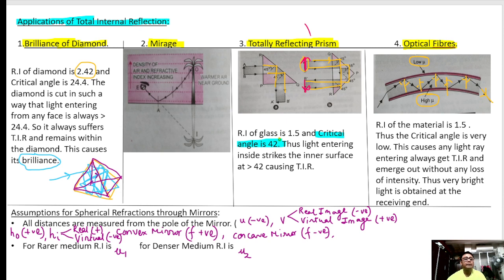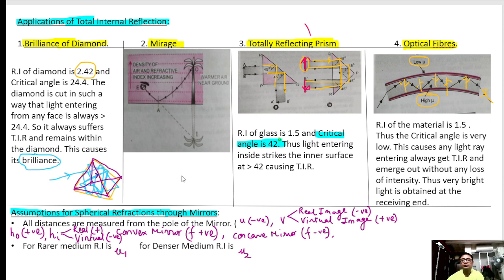Next is assumptions for spherical refractions through mirrors. Through mirrors, what are the assumptions we will be making for doing any calculations with the mirror sums? Let's find out one by one.